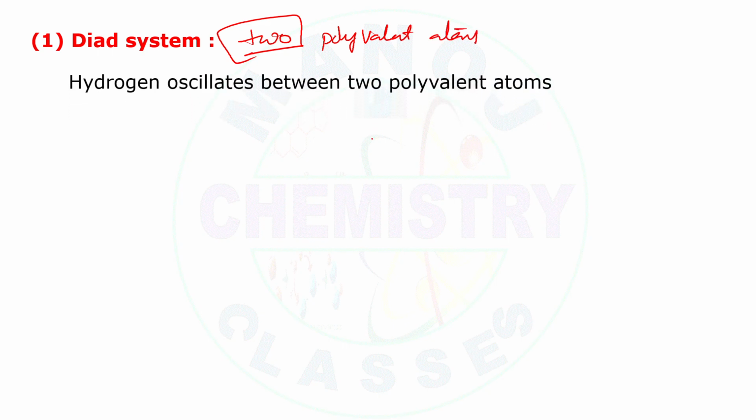So coming to the next one, the diad system. What is meant by the diad system? If the hydrogen oscillates between two polyvalent atoms, di meaning two, that is called the diad system. The hydrogen oscillates between two polyvalent atoms, and that is known as the diad system.